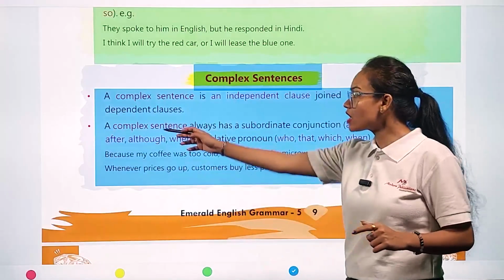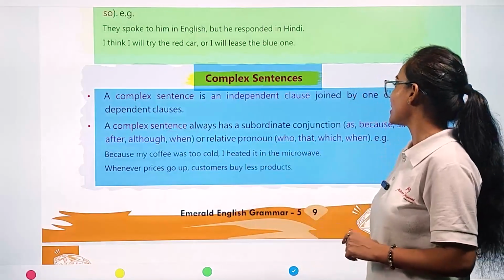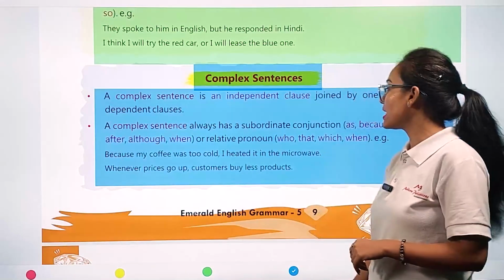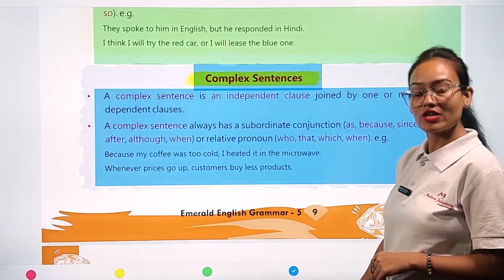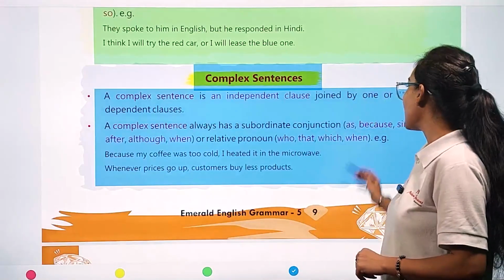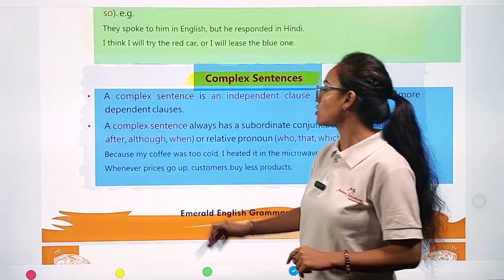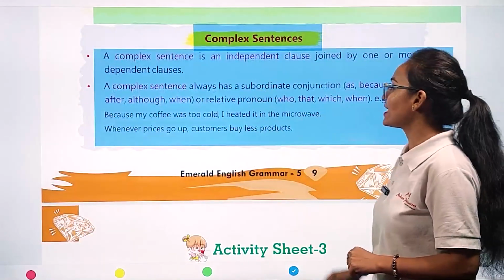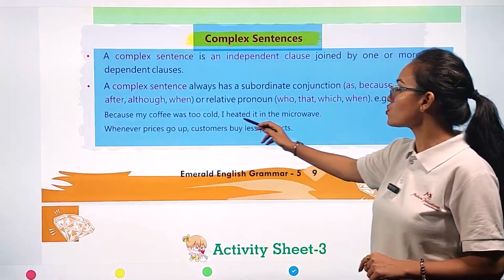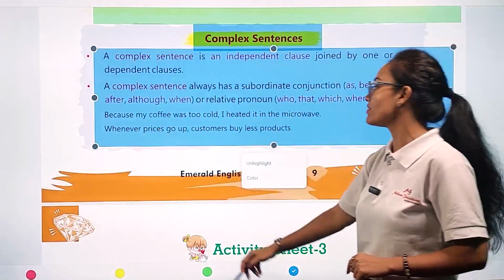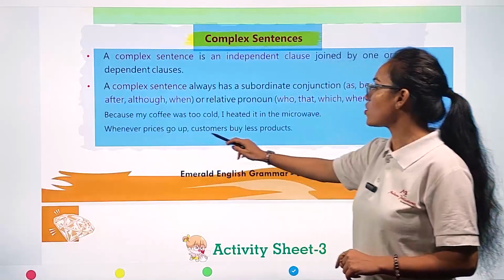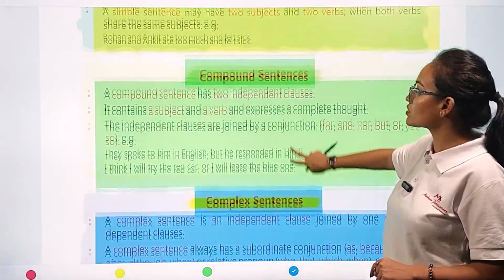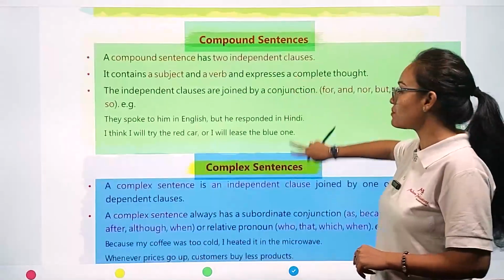A complex sentence always has a subordinate conjunction, words like as, because, since, after, although, when, or a relative pronoun like who, that, which. Example: Because my coffee was too cold, I heated it in the microwave. Wherever prices go up, customers buy fewer products. So this is all about our three types of sentences: simple, compound, and complex.